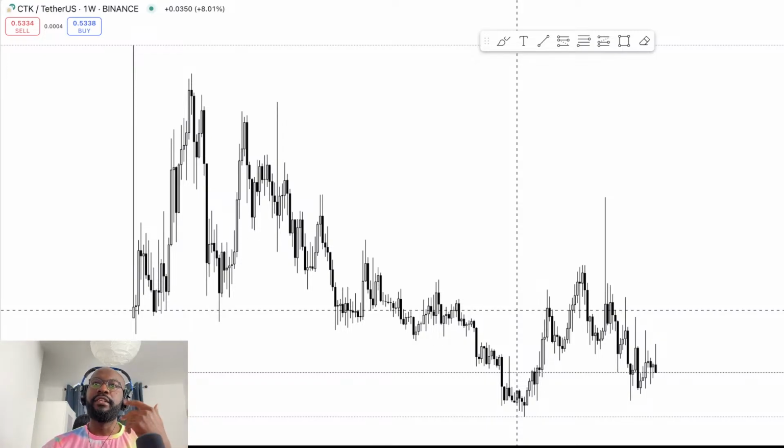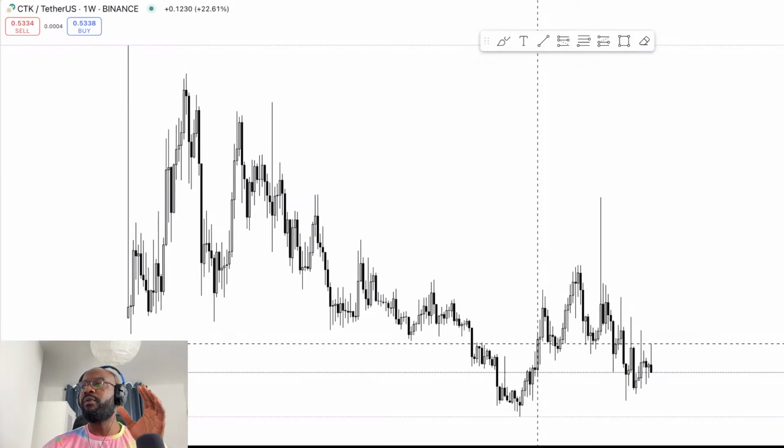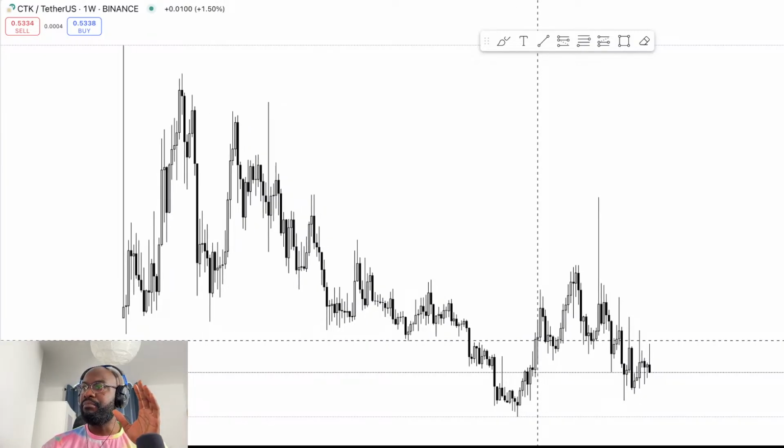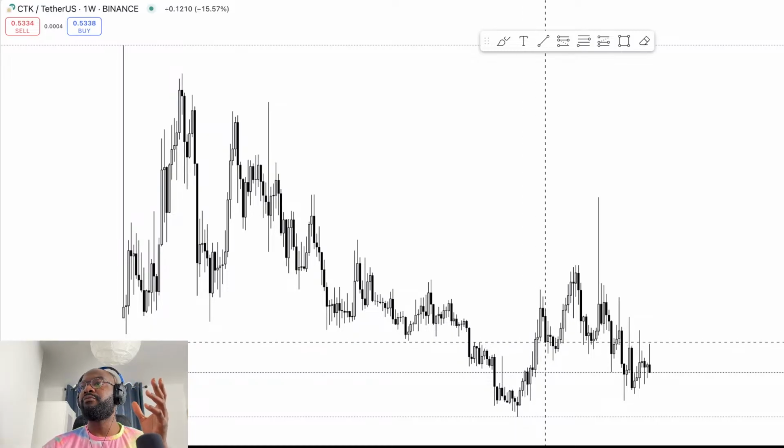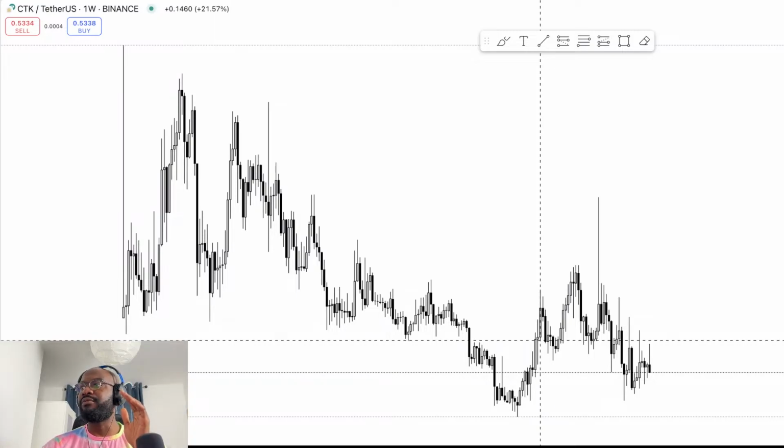The reason is the fundamentals and the technicals don't align for me. I want to see a bullish trend. I want to see it creating highs, a higher high and a higher low. That's what I want to see. If I don't see that, I'm just going to be on the sidelines on that one, because it's not going to boost my confidence in putting money in that asset, because cryptocurrencies are risky assets, and you basically need everything on the checklist to align for this to rally before I put my money on it.